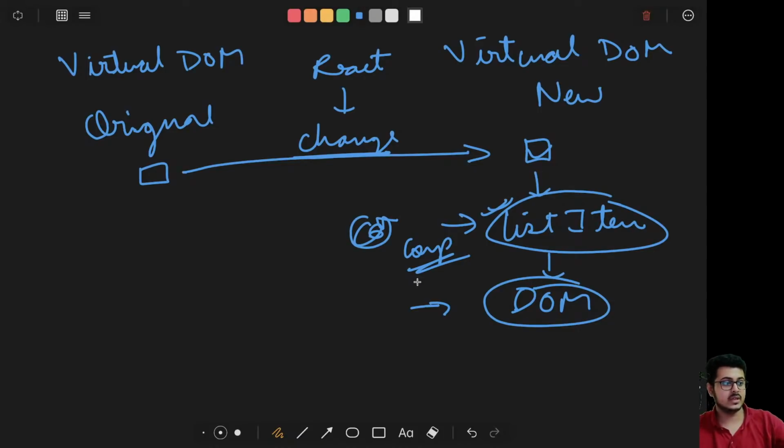Are you able to understand up till this particular point of time? Please let me know, guys. Are you able to understand up till this particular point of time? Please let me know, guys.